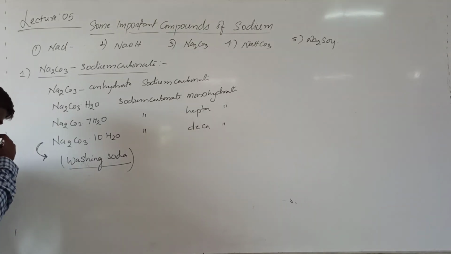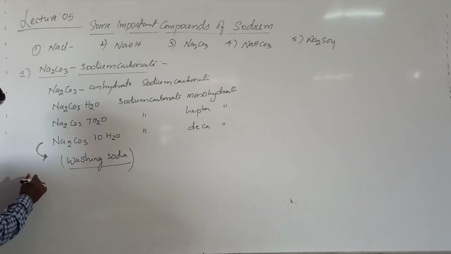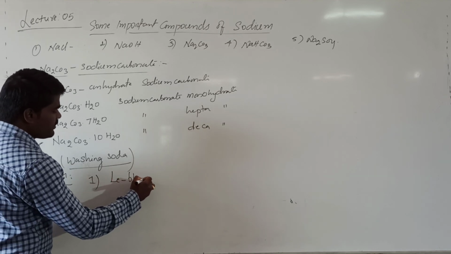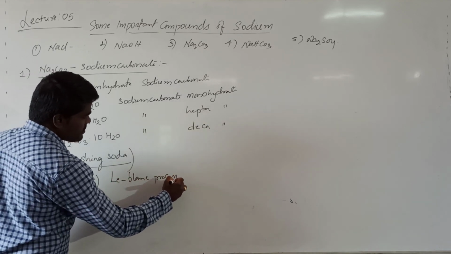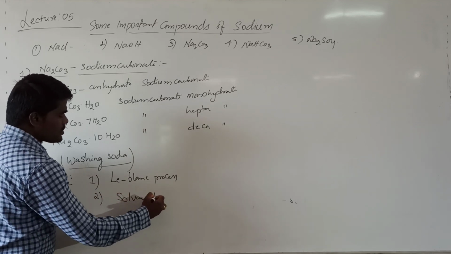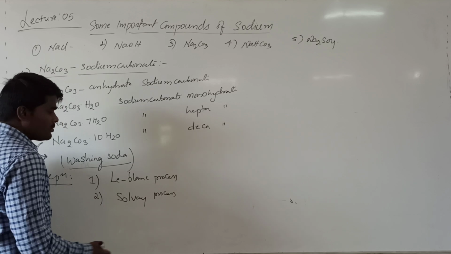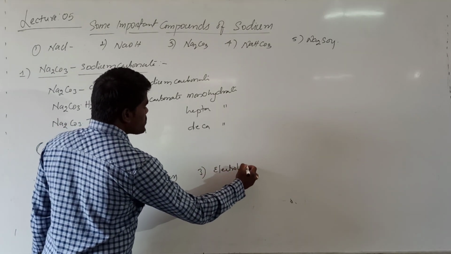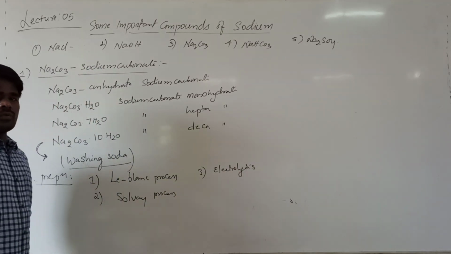If you are talking about the preparation of sodium carbonate, there are several methods of preparation. It can be prepared by the following methods. The first method is the Leblanc process. It can also be prepared by another very important process, called the Solvay process, or by another process called electrolysis of sodium chloride.